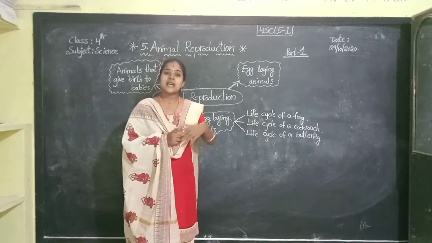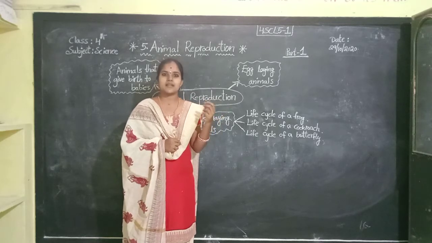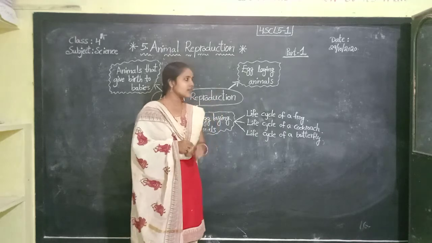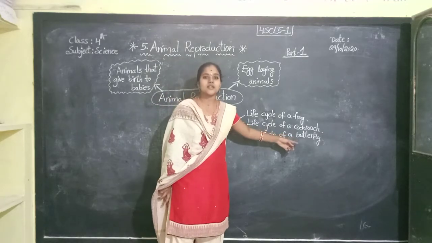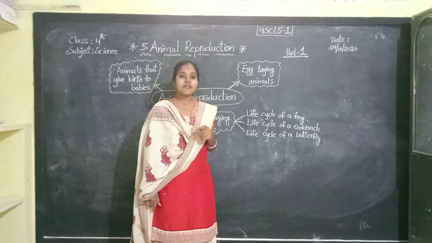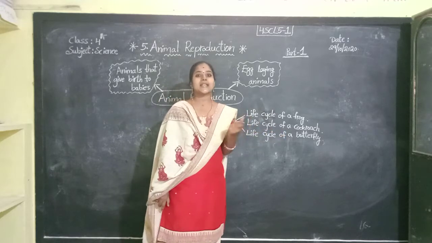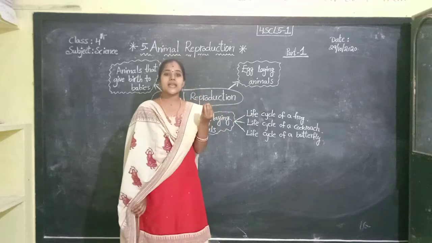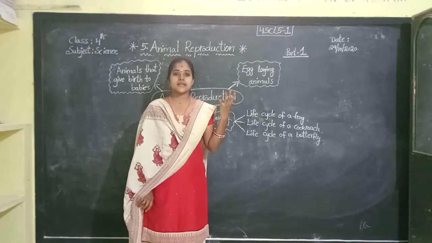The larva is quite different from the parent. The larva of a butterfly is called caterpillar. Okay, children. The caterpillar grows by eating lots of leaves.